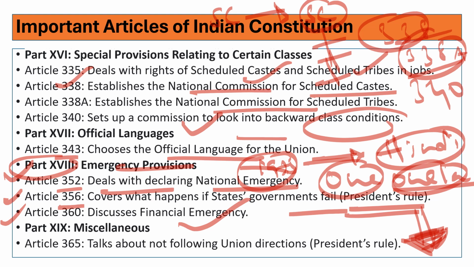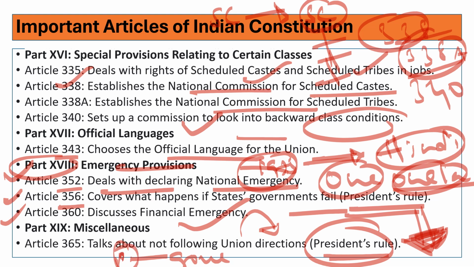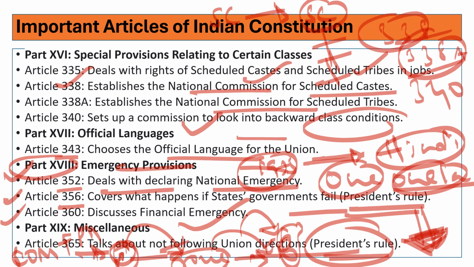Part 19 is miscellaneous, and talks about following Union directions, President's rule. Whenever President's rule comes, the President advises the governor. The governor can be removed, the President can act directly, or otherwise the President tells the governor to stay there and look after the state. So the President acts on whose advice? On the Council of Ministers led by the Prime Minister, right? They aid and advise the President. The President gives direction to the governor. The governor rules the state, basically. So it talks about Union direction in President's rule.